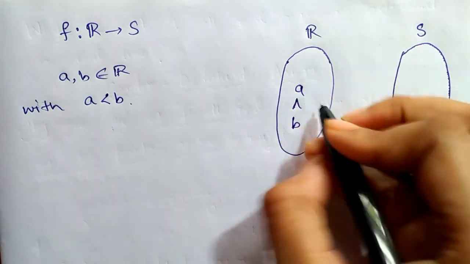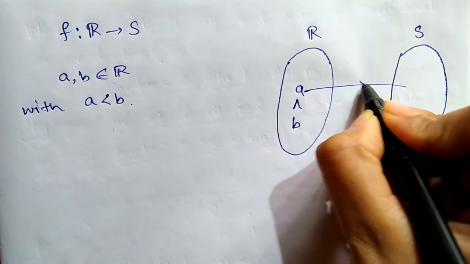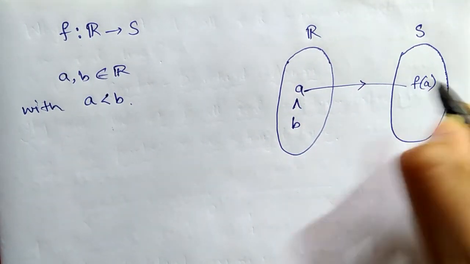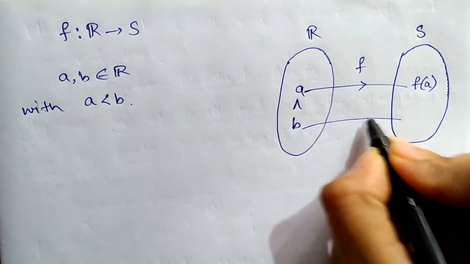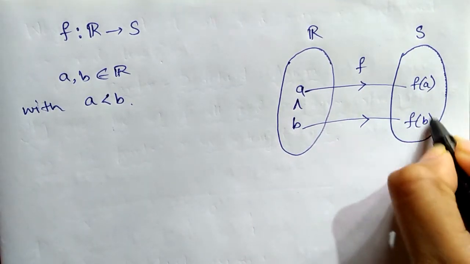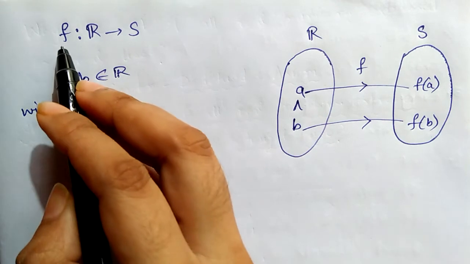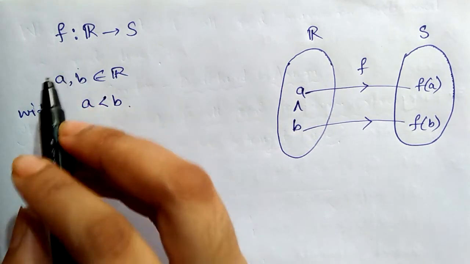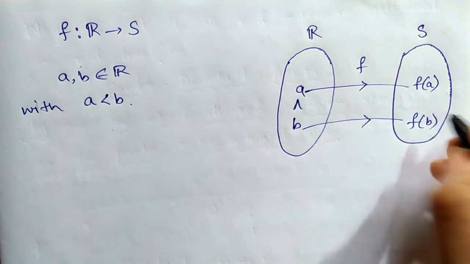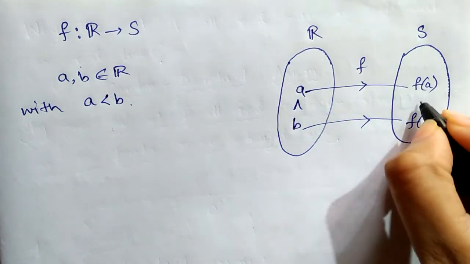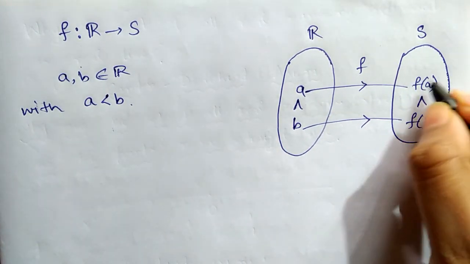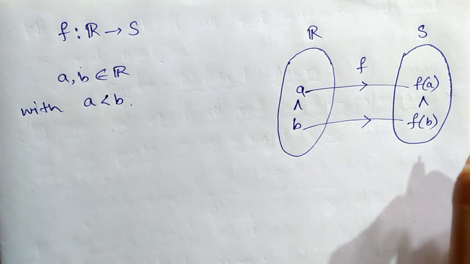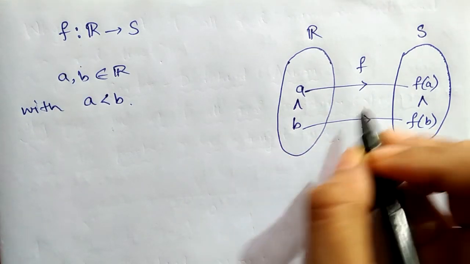F is a bijective mapping, so a maps to F(a) under F, and similarly b maps to F(b). F is called an order isomorphism if the order is preserved in the image points.